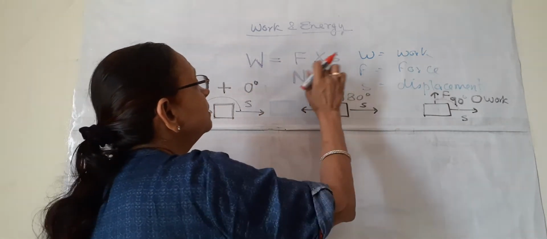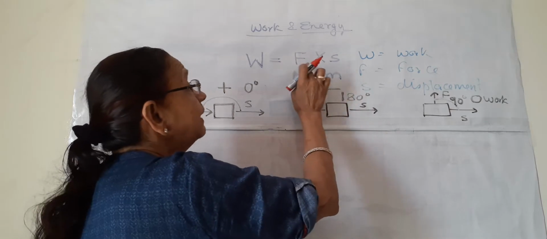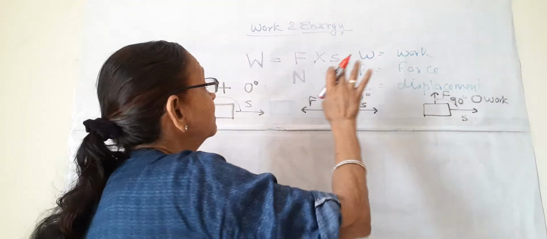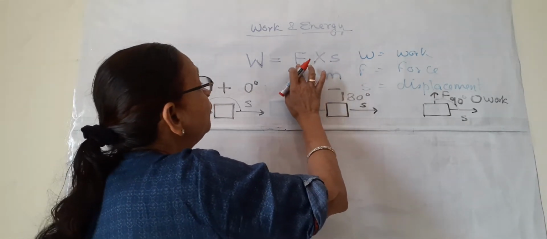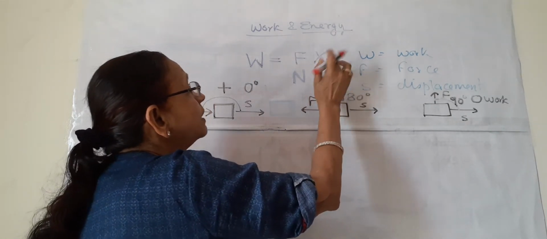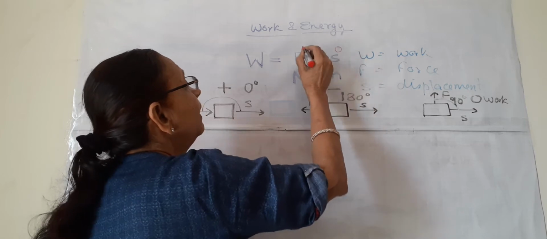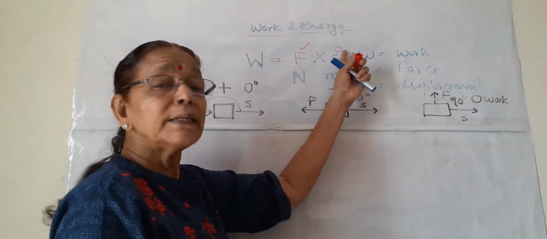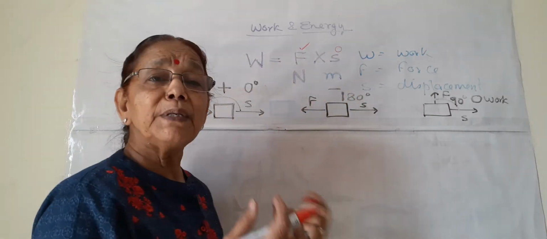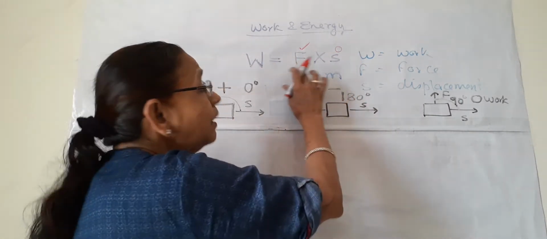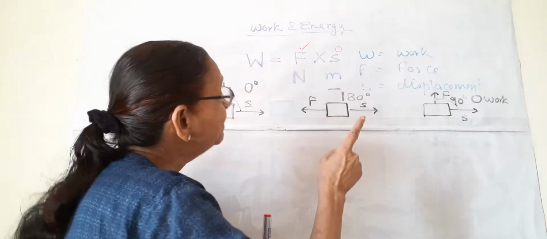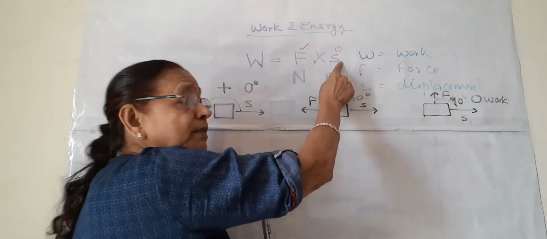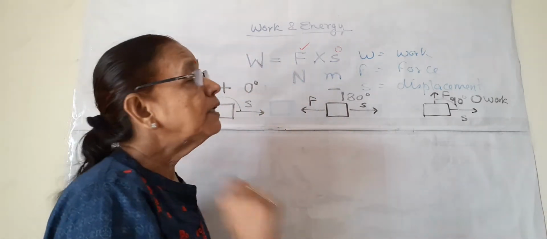In that case force is 0 but there may be displacement. In the second case, we can have displacement as 0 and some force is there. So this force is multiplied by 0 displacement, then work will be 0, or no work. So these are two cases when work will be 0: if F is 0 or S is 0, then work is 0.